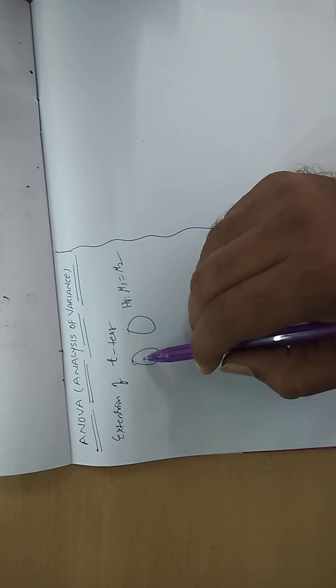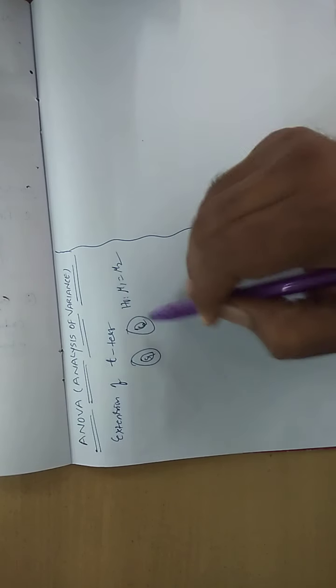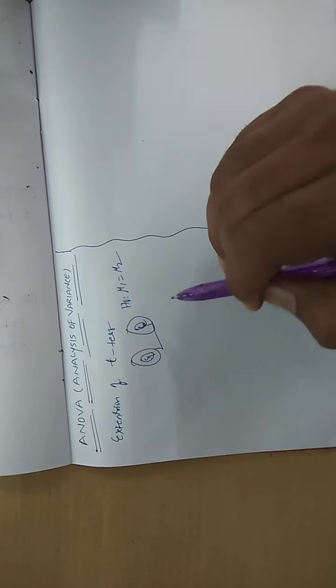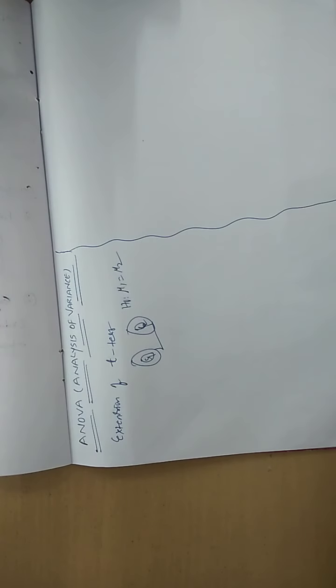Within these two populations we take sample S1 and sample S2, calculate their means, and conclude whether these populations have any significant difference or both are equal. In such a way we concluded till now.